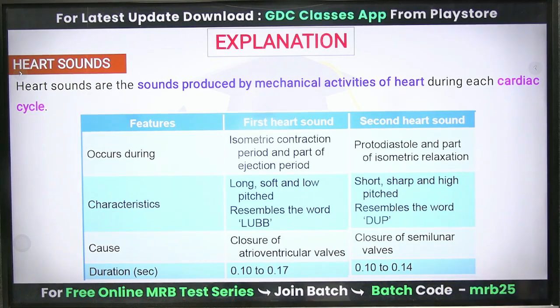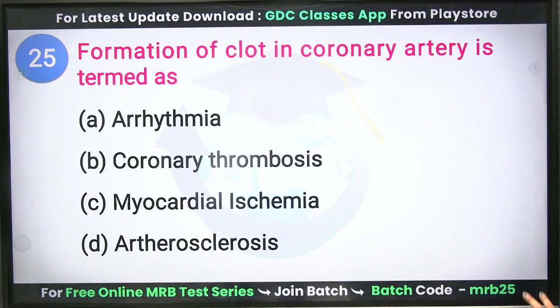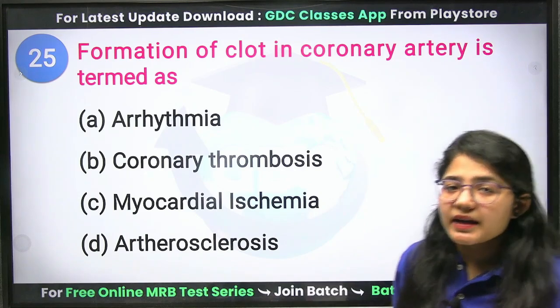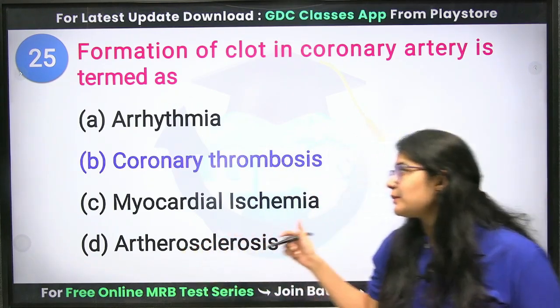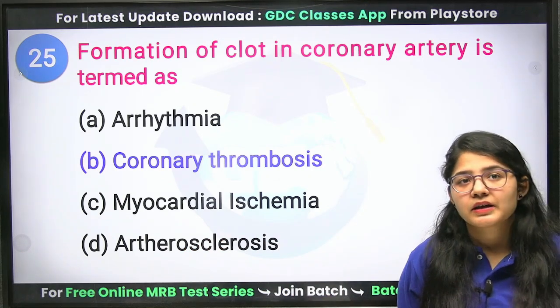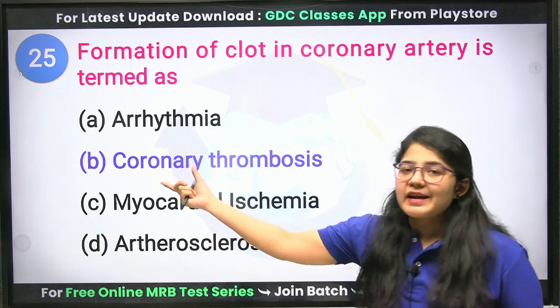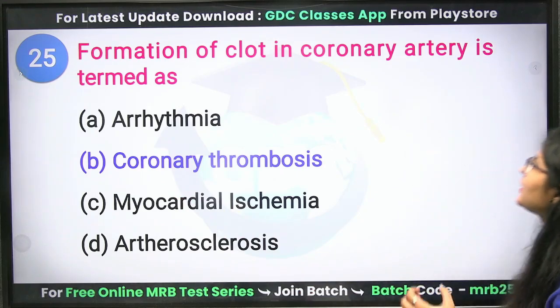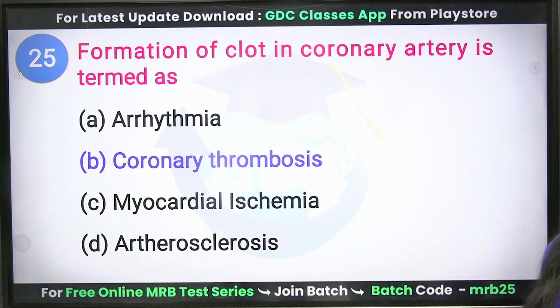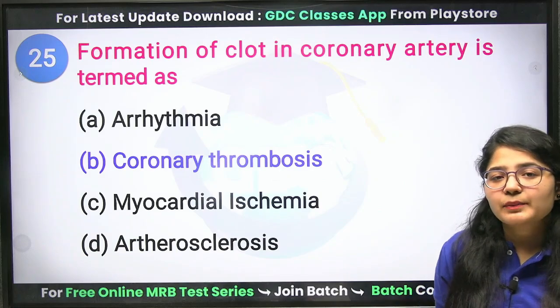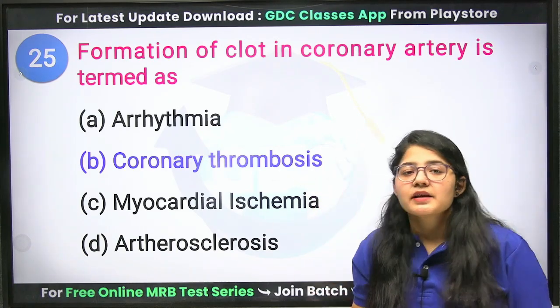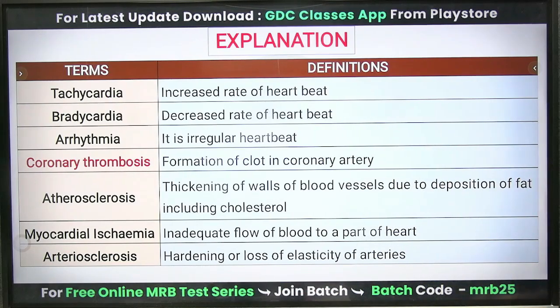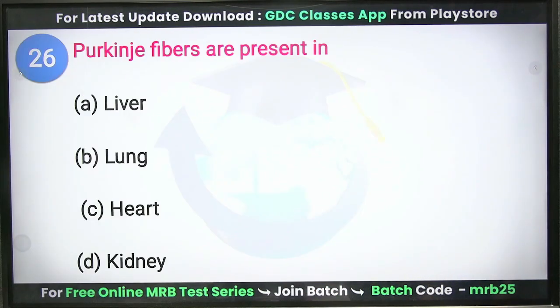Next question. Formation of clot in coronary artery is termed as. The correct answer will be coronary thrombosis. Now what is this? Coronary stands for your heart, and the coronary artery is present in your heart. So whenever there is formation of a clot in your coronary artery, we call it coronary thrombosis. Clear?